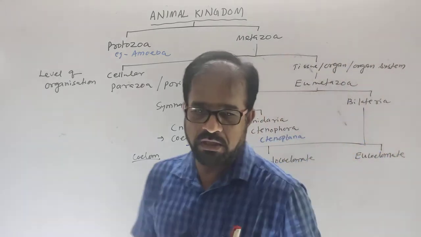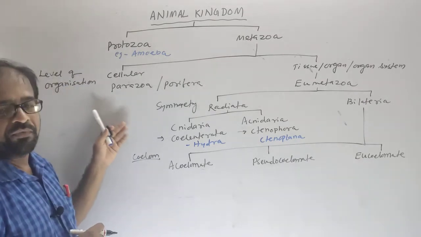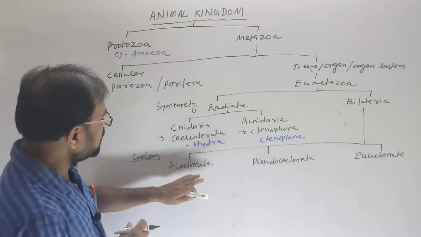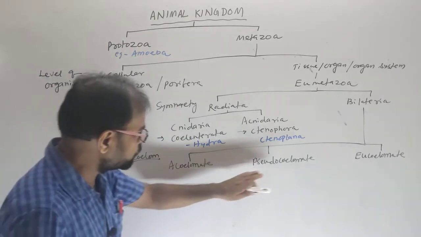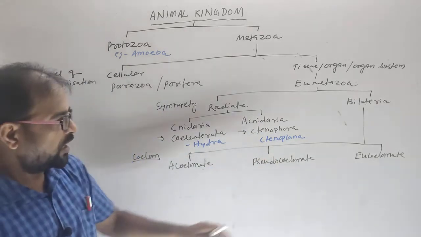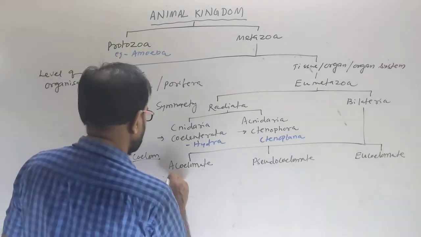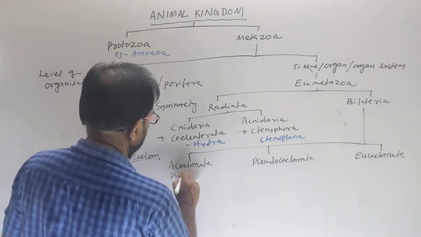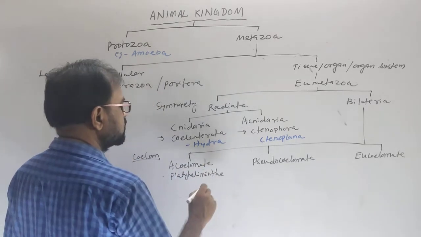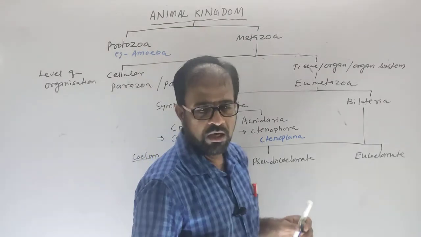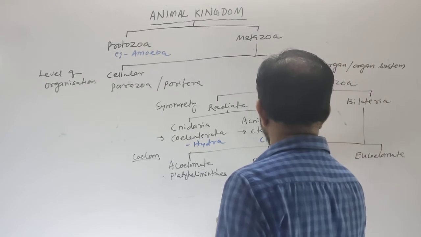Acoelomate means coelom is absent. What is coelom? What is symmetry? And what is level of organization? We will discuss in the other classes. Clear? Acoelomate means coelom or body cavity is absent. Pseudocoelomate has a false body cavity, and eucoelomate has a true coelom. Acoelomate includes one phylum, Platyhelminthes, and pseudocoelomate, Aschelminthes.